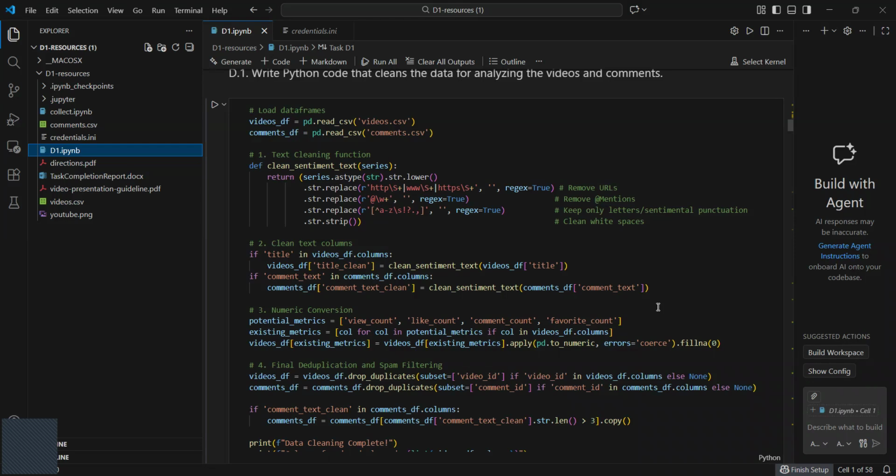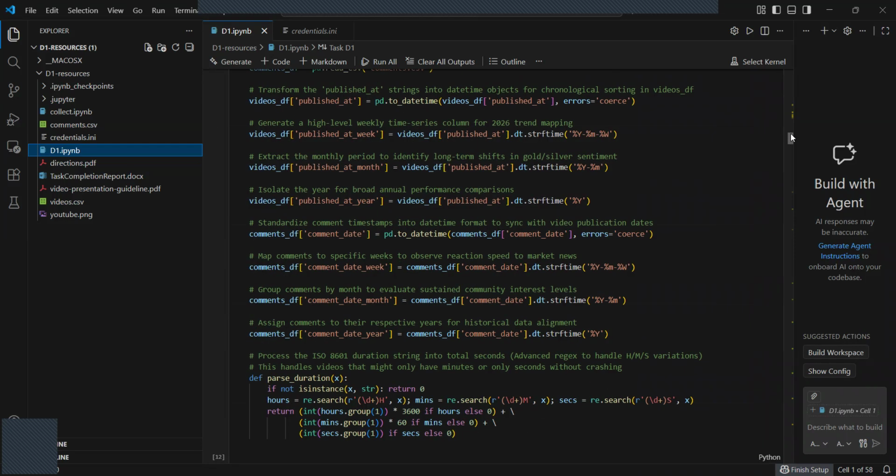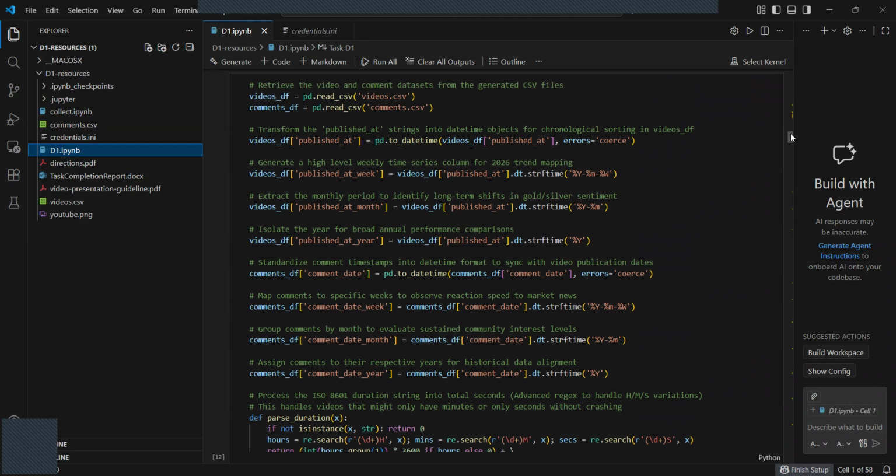Third, and the most important one, is the stopword removal and tokenization. Using the NLTK library, I filtered out words like the, is, at, and which. These words appear with high frequency but carry zero semantic weight. By removing them, we allow the truly meaningful words like bullish, inflation, recession, short squeeze to stand out.